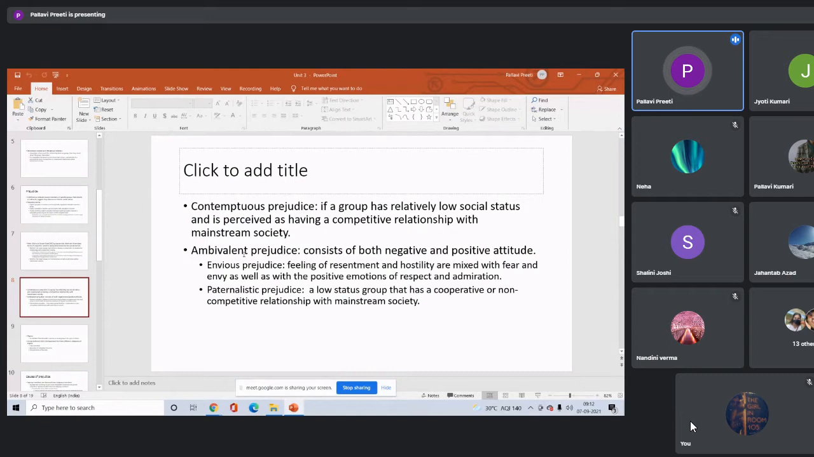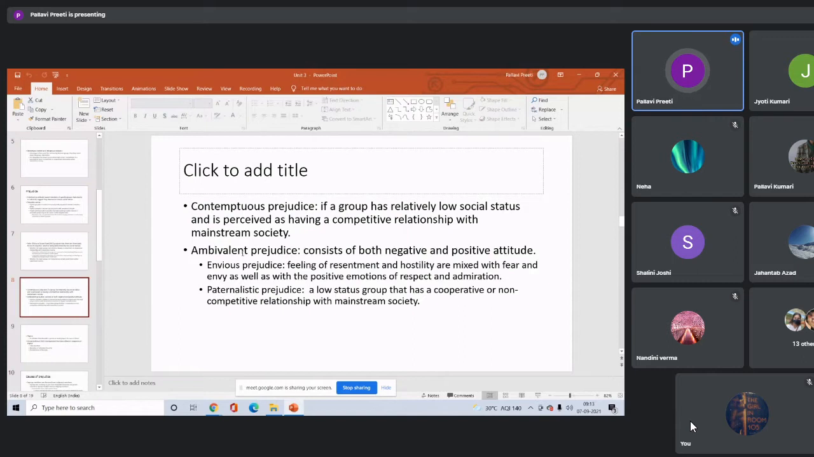The next is the ambivalent prejudice. Under this ambivalent prejudice, there are two forms of prejudice, that is the envious prejudice and the paternalistic prejudice, right? It says that this prejudice consists of both positive and negative attitudes, right? So in this, towards the target group, you will be having both the positive attitude and negative attitude. What this means is, for example,